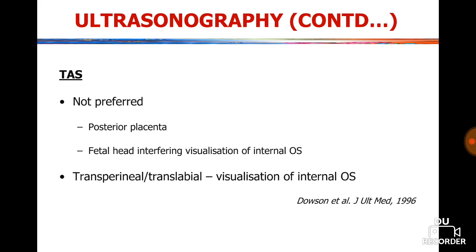Why? In case of posterior placenta previa, transabdominal is not preferred because the fetal head is interfering in visualization of the internal os. The other approach is transperineal or translabial.